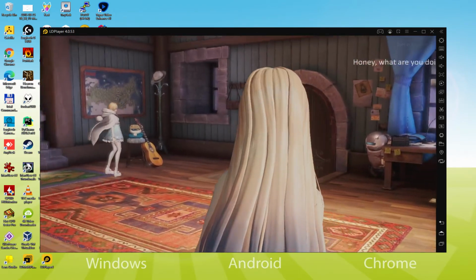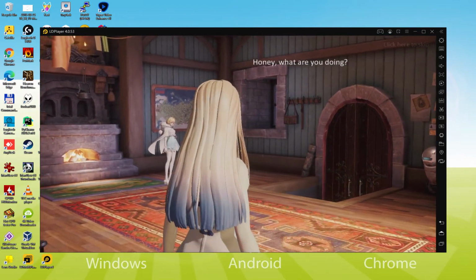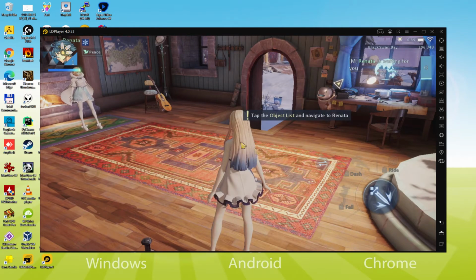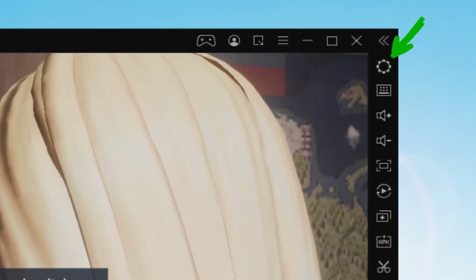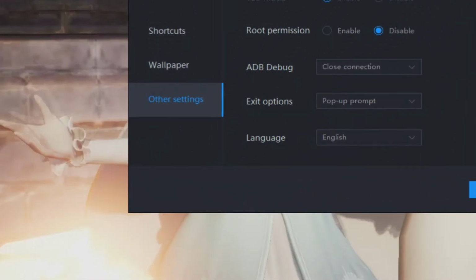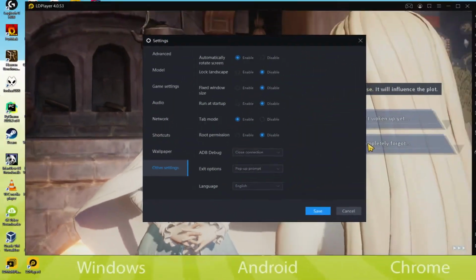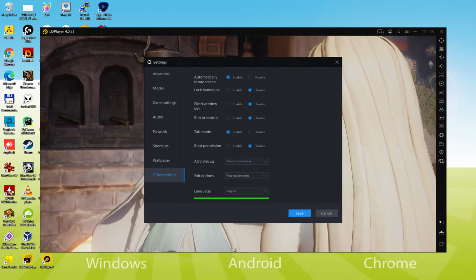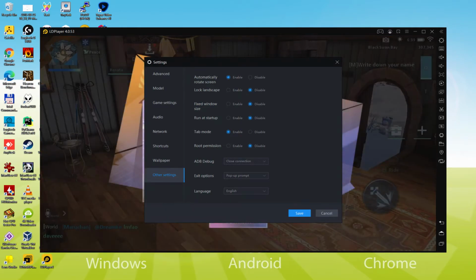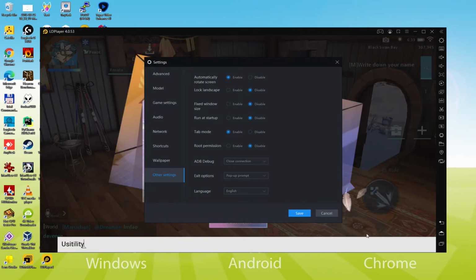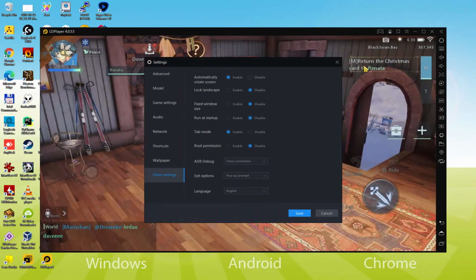Perhaps you have realized, the emulator is completely in our own language. On occasion it happens that the emulator is launched in the wrong language, for example, in Japanese. And to set it in the proper language we go here to the cogwheel. And here inside of additional configurations, we simply click on the language drop down. We may opt for the language we prefer, Italian, Mandarin, etc. When the language is selected, we should save, the emulator will reboot, and also the Android game, next time we launch it, will also be in the chosen language.